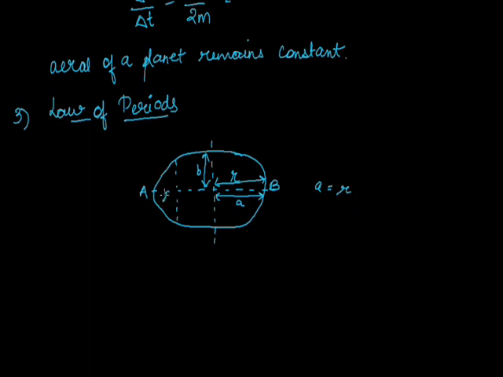This is L, and similarly here this is also L. L is called the latus rectum of an ellipse, which is equal to B square upon A.